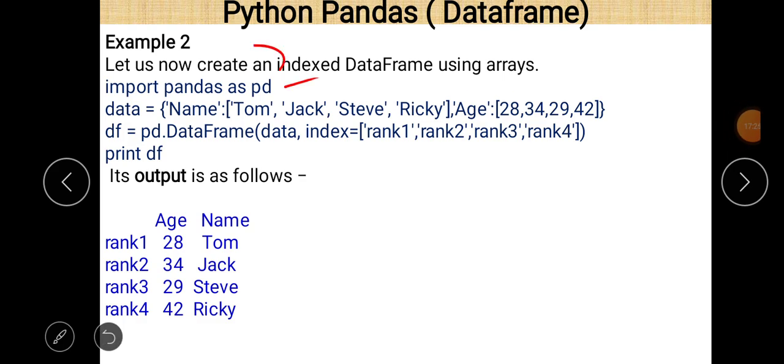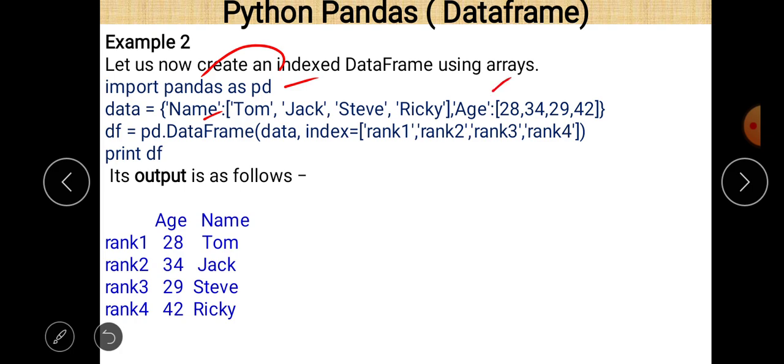pd is an alternative name given to the pandas library. So whenever we want to use pandas as a library, just write pd in place of pandas, and then put the dot operator, and then the name of the method belonging to the pandas library. Next, you can easily see that there is a declaration of a dictionary named data, in which the name of the column is name and age.